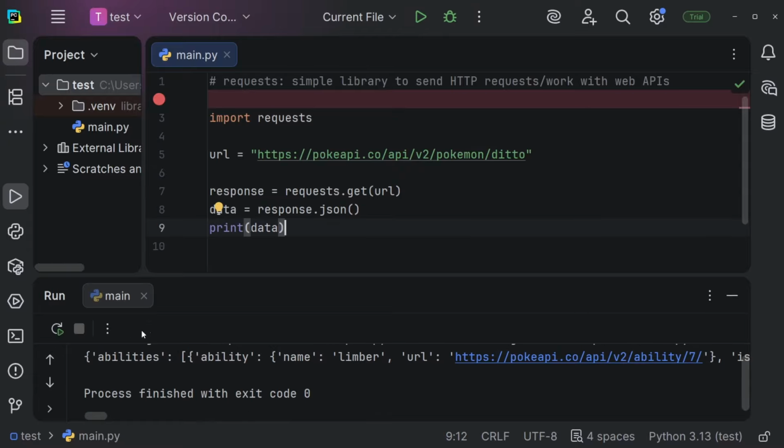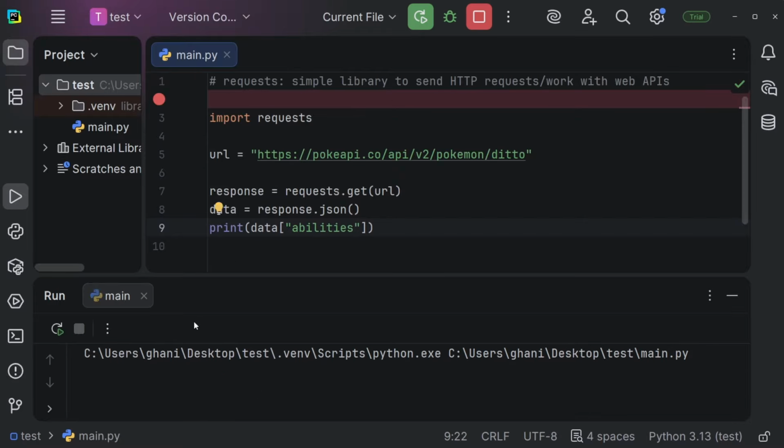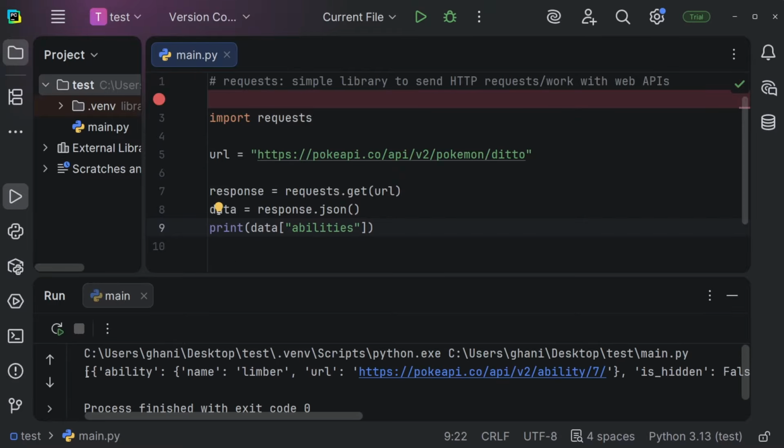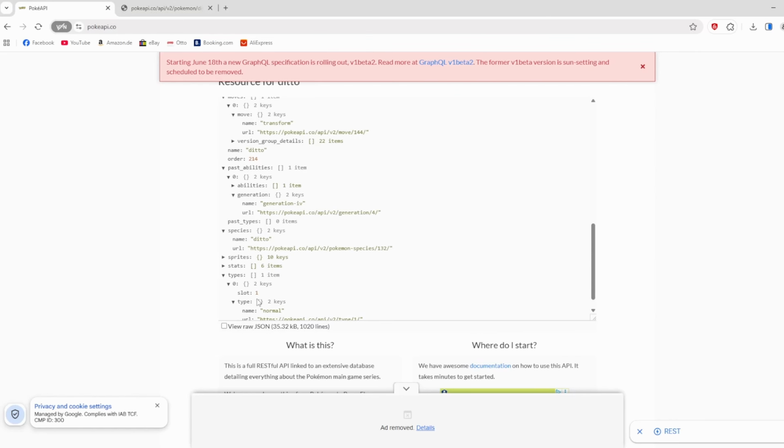And now you can see we're getting this dictionary right here. And now I can access all of the properties by using bracket notation. So I could access abilities, for example. Let me run this. And you can see we're getting this array right now that includes ability and so on. So let's take a look at the documentation. And you can see we could, for example, access species, and species includes name and URL.